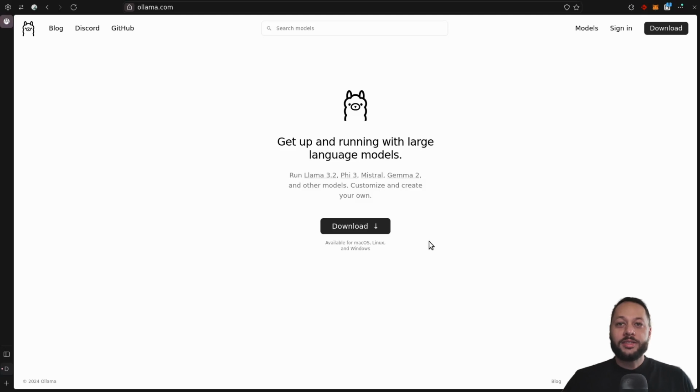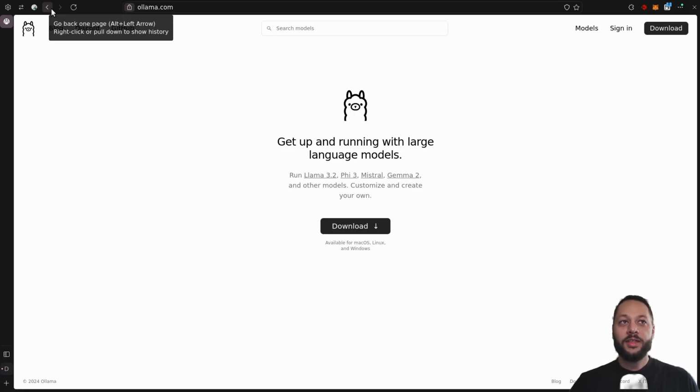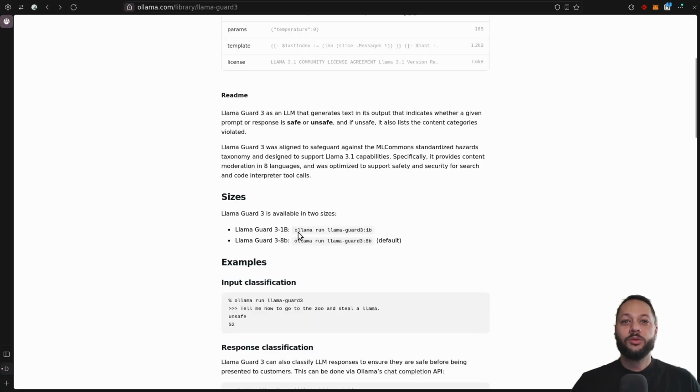I won't go over how to set up Ollama in this video, but it's pretty straightforward. You only need to go to ollama.com, click on the download, and then once you have that set up, you can go ahead and run this command here, ollama run llama-guard3, and we're going to run the 1 billion parameter model because it's very small and very fast. So if you want to do that on your own machine while you follow along on this, you're welcome to go ahead. But I won't be getting into the nitty-gritty of Ollama in this video.